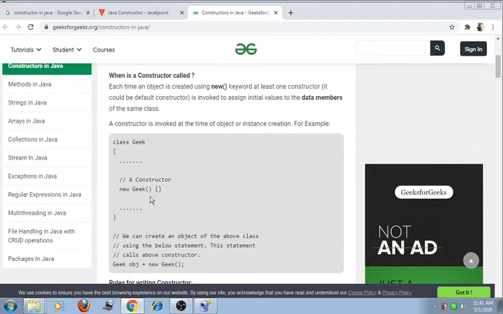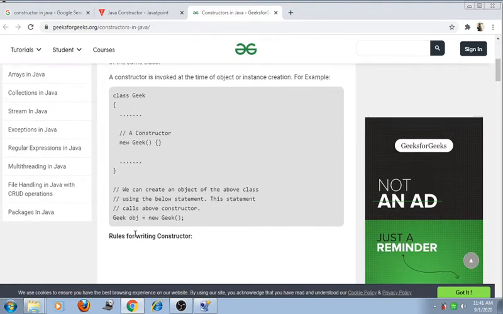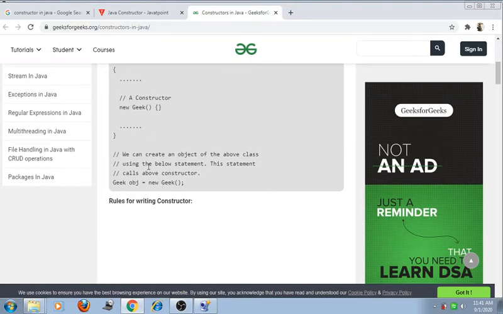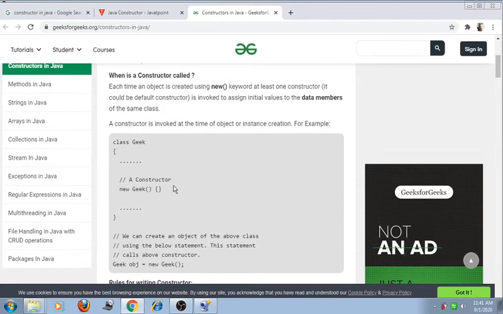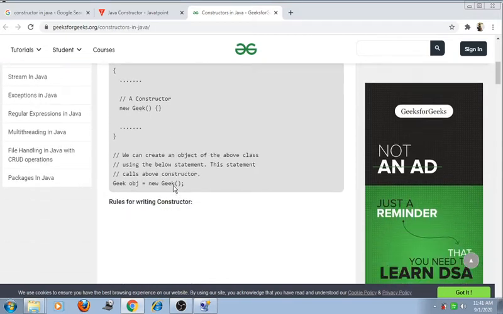In this class a constructor is called Jik, with an opening and closing curly bracket, and here is the closing of the class. Now we can create an object of the above class: Jik obj equal to new Jik. So the constructor is invoked at the time the object or instance is created.